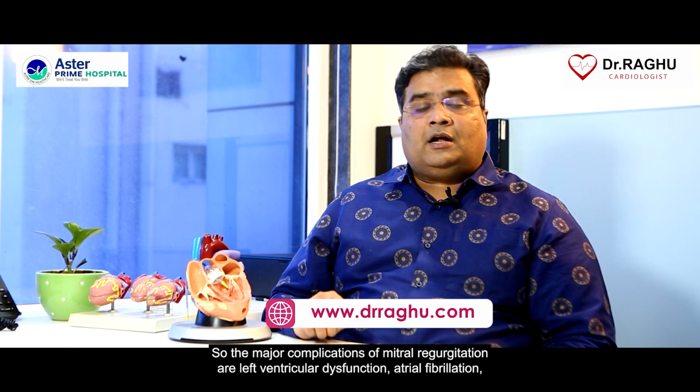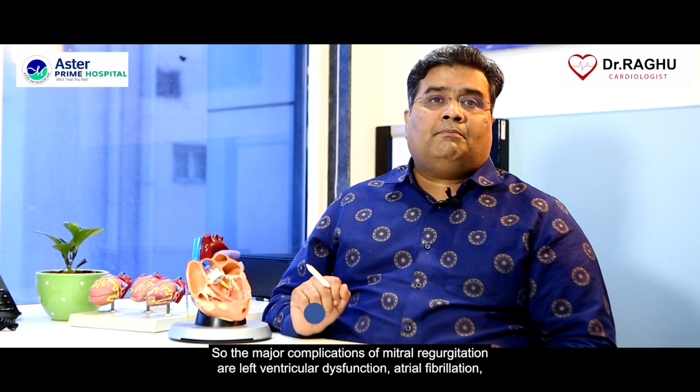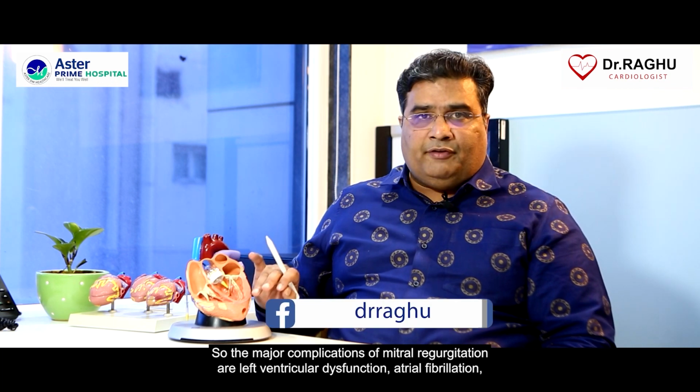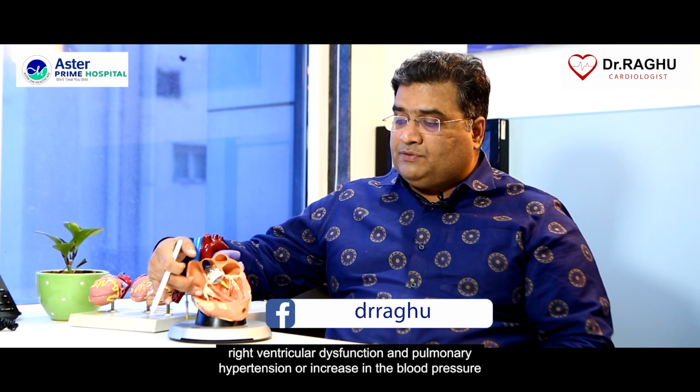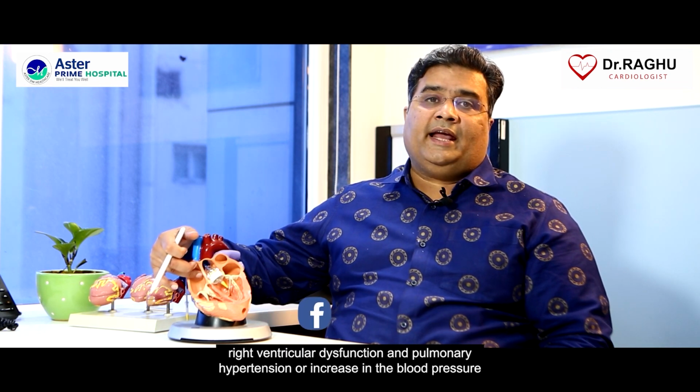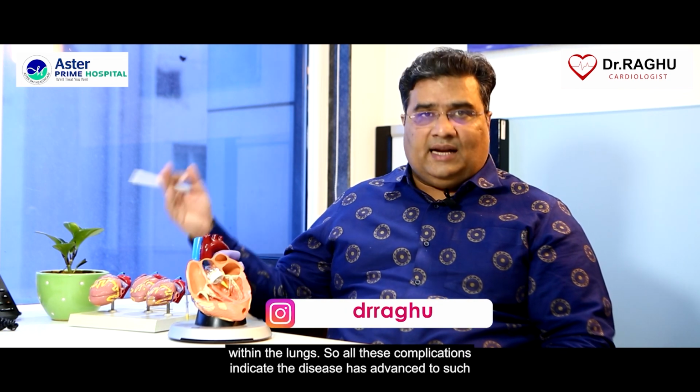So the major complications of mitral regurgitation are left ventricular dysfunction, atrial fibrillation, right ventricular dysfunction and pulmonary hypertension, or increase in the blood pressure within the lungs.